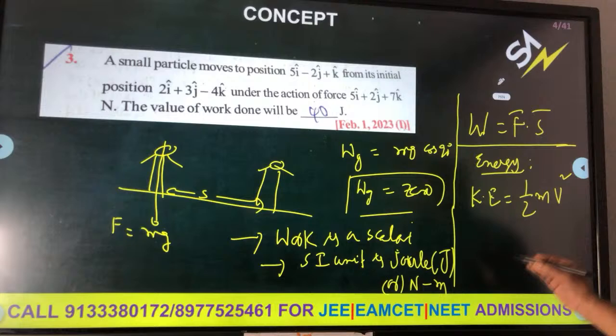This is variable force. In case of variable force, you can't use equations of motion, students. F is equal to ma. Only when a is constant can we use equations of motion like v is equal to u plus at, s is equal to ut plus half at square, v square minus u square is 2as. For variable force, we have to use integration.